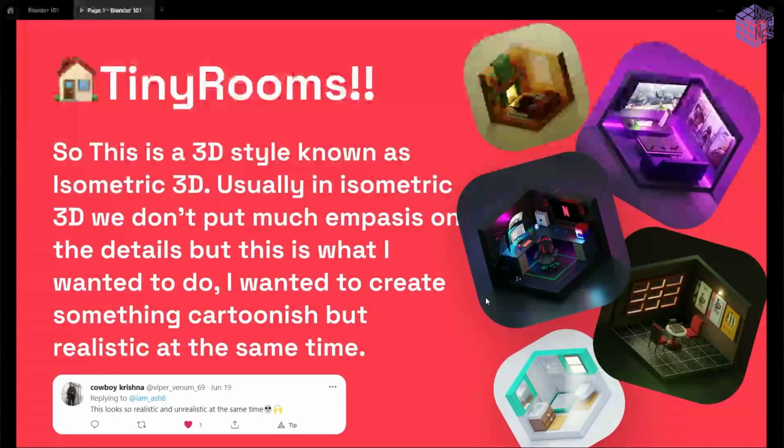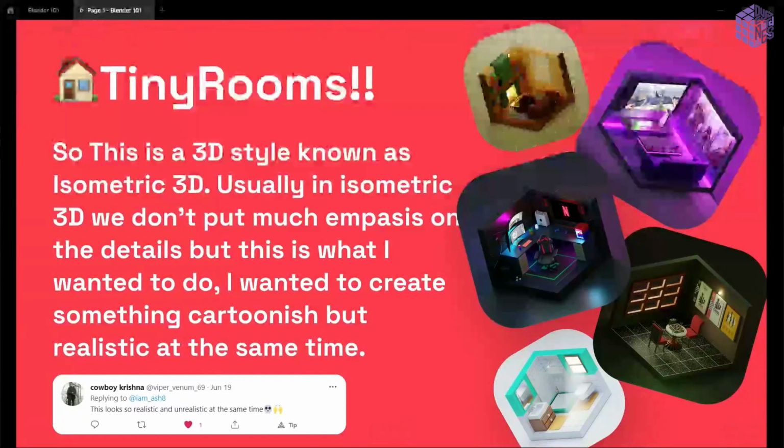And in isometric design, you have to make designs, but you don't put so much emphasis on the realism of the isometric design. So you don't put a lot of eye into details. You just create. But I tried to do the opposite. I tried making it more realistic, but I started as cartoonish.